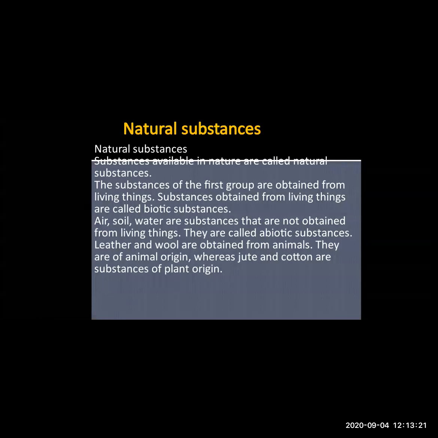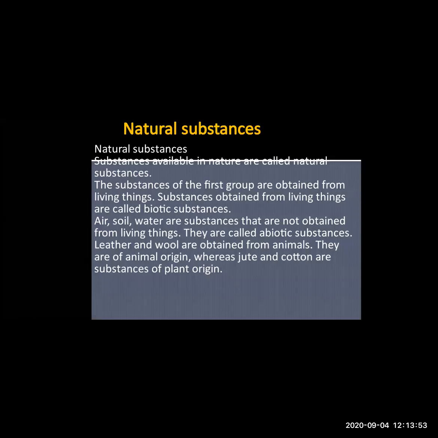Biotic means the substances which are obtained from living things, and the substances which are not made from air, soil, water or any other living things are called abiotic substances.